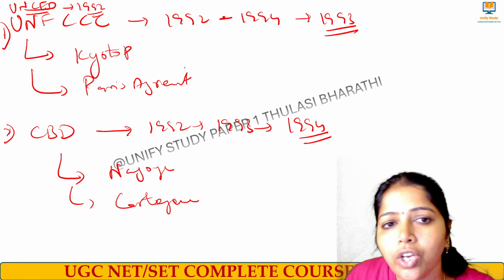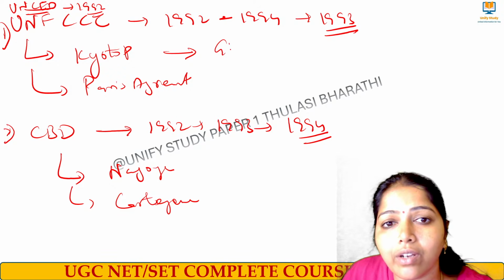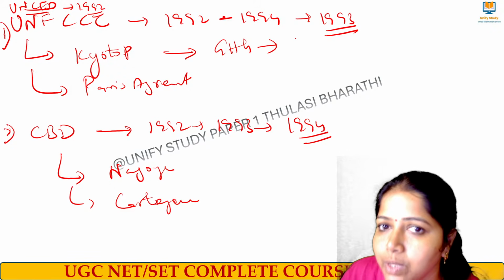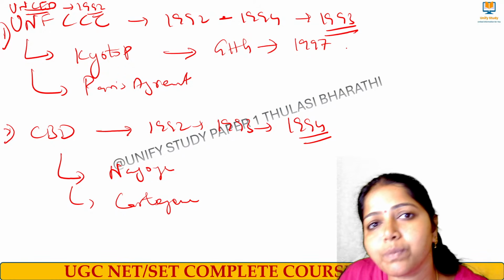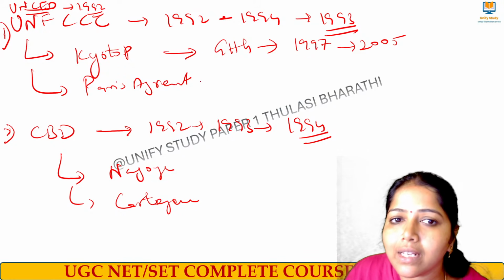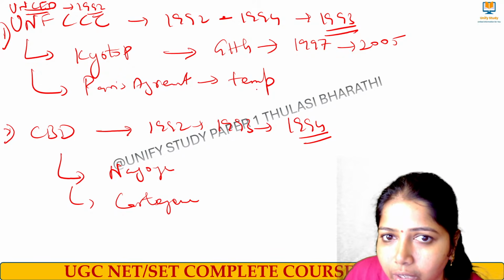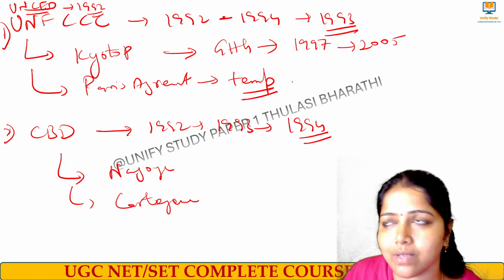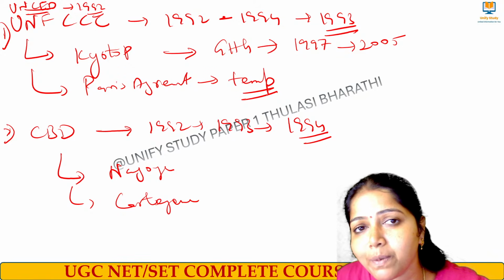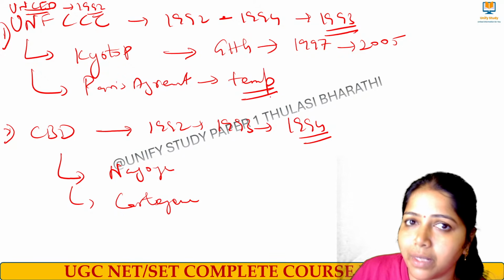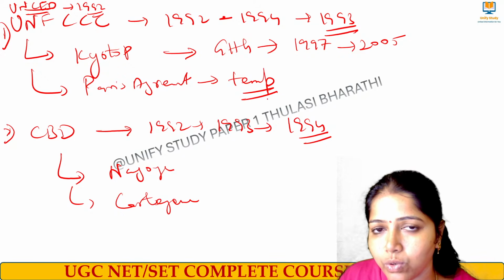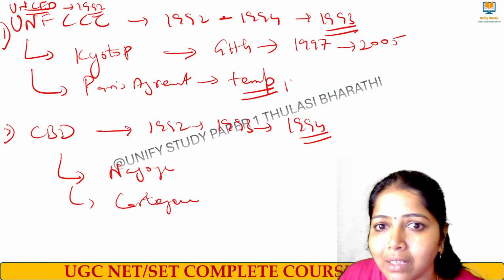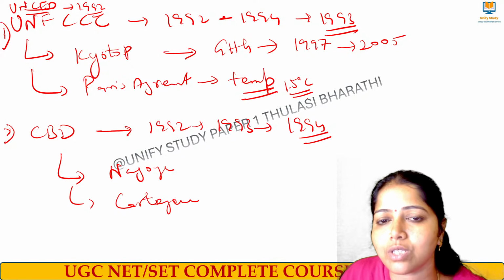Kyoto Protocol talks about what? It talks about greenhouse gases, to reduce the emission. When was it started? 1997. When was it adopted? 2005. Paris Agreement is to what? It is also about greenhouse gas, but they talked about temperature rise. It should not rise beyond 2 degrees Celsius. If it rises, the globe will become so warm, many species will go extinct. So the temperature rise has to be reduced. 2 degrees is the target they have set, but they want to hold it at least to 1.5 degrees Celsius.